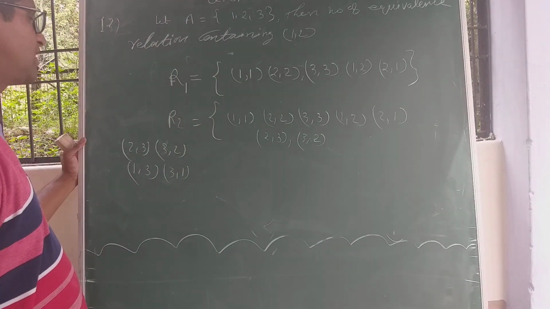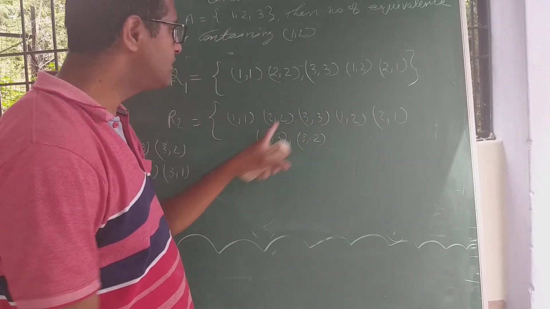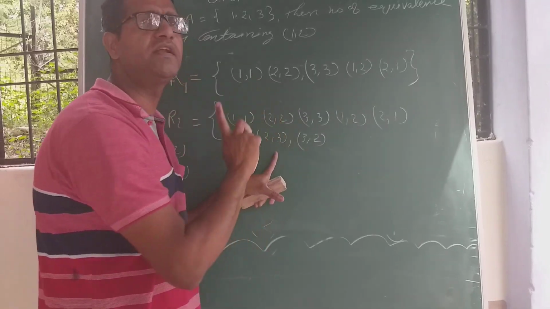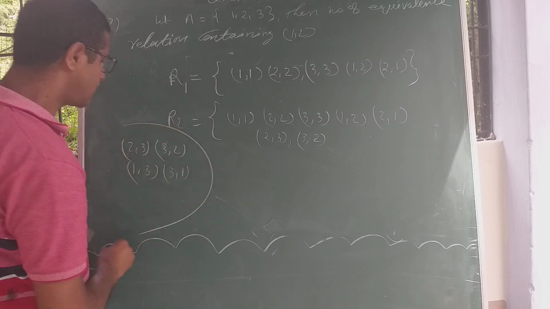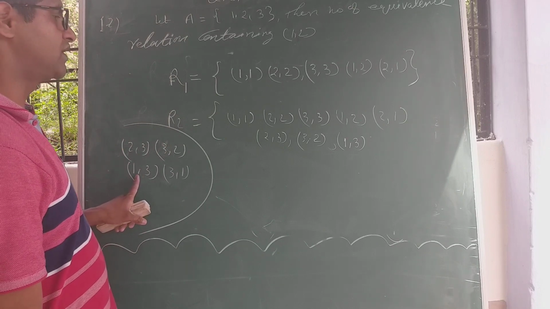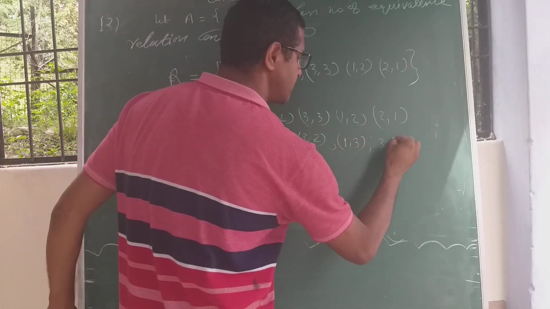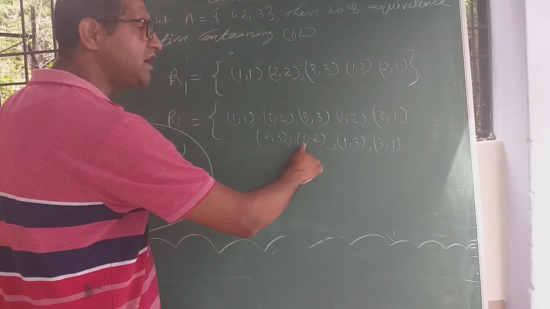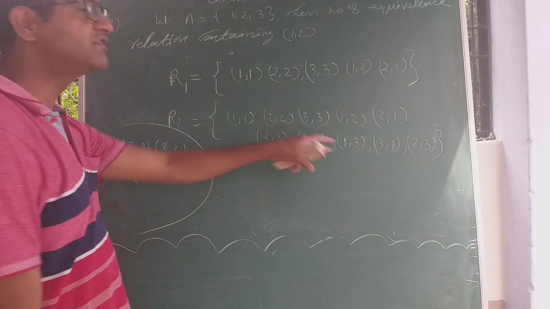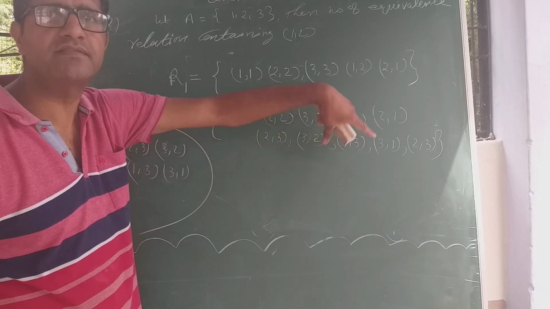Check whether it is transitive or not. If (a,b) is (1,2) belongs to R, (b,c) is (2,3) belongs to R, then (a,c) is (1,3), which doesn't belong to R. So you need to write (1,3) also. If you write (1,3), it is essential to write (3,1). If you write (3,2), it's essential to write (2,3). Now it is a universal relation, that is the biggest equivalence relation.